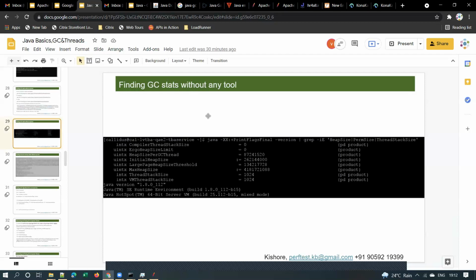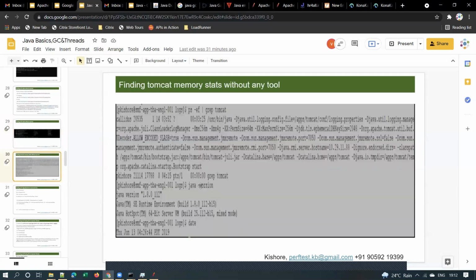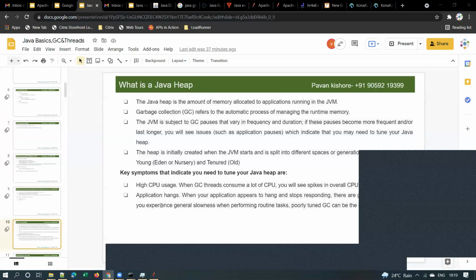Without any GC tool, you can use this command: java -XX:+PrintFlagsFinal -version | grep IE, and you will get details like this. You see here the initial heap size, which means the minimum heap size, and this is the max heap size, maybe some 4 GB. So this command will show you the GC statistics.